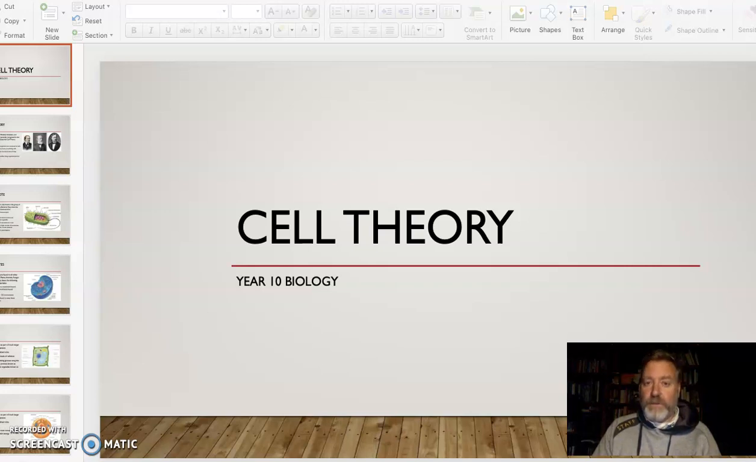So we're going to start with a little unit on cell theory, looking at some really significant components of biology that you will study over the next 2.5 years if you continue with VCE. So with no further ado, let's get on with it.